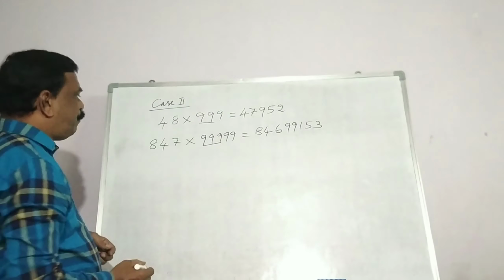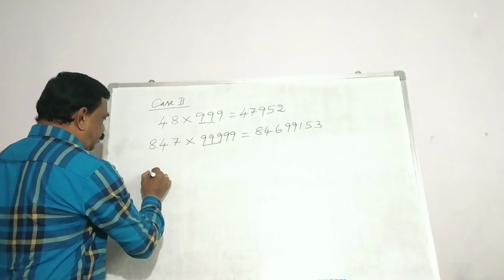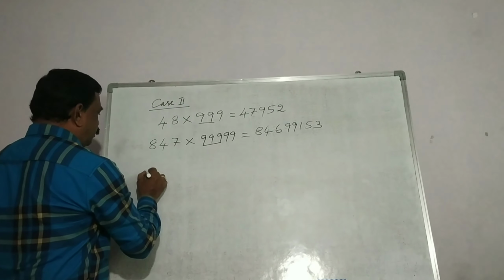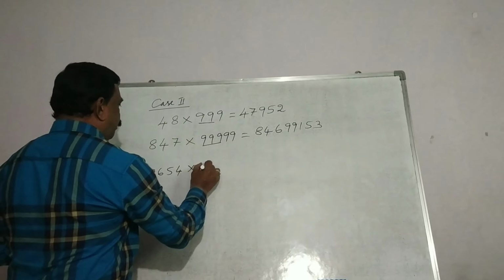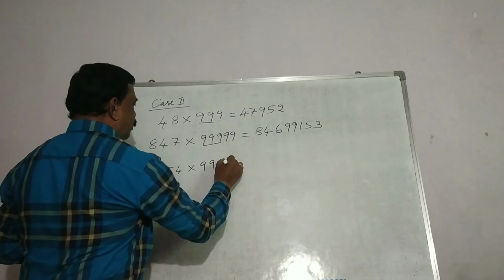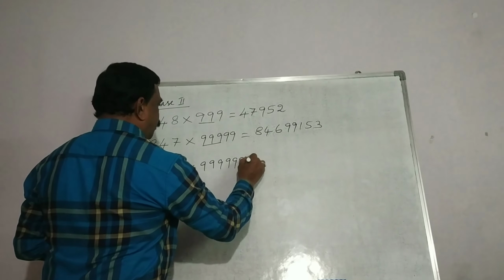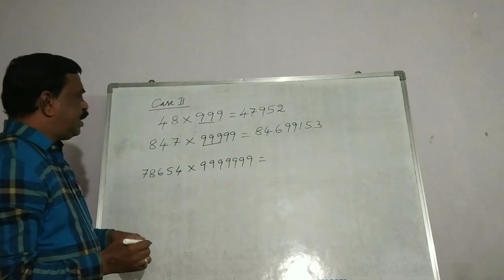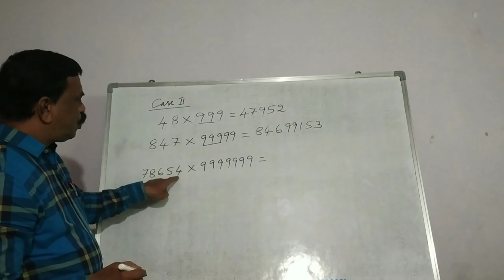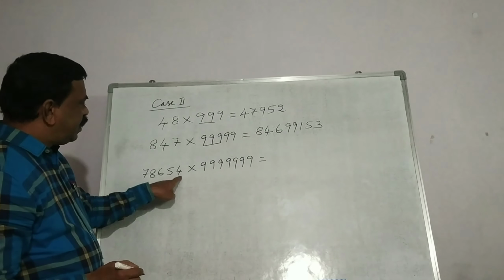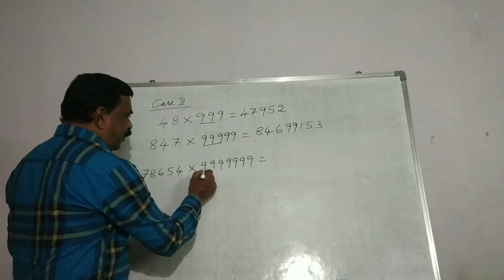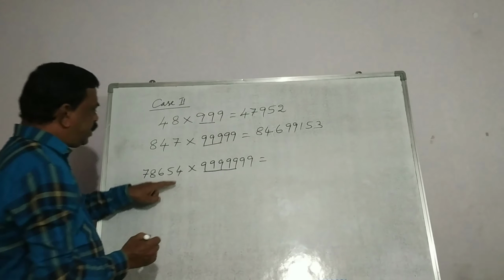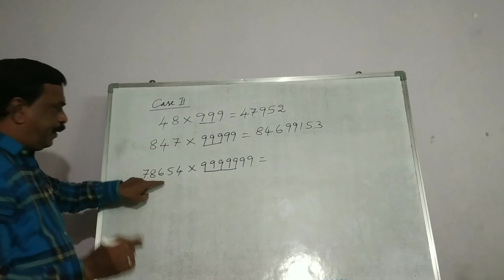Very easy. Let us take one more. Now see, 78654, 5 digits are here. 1, 2, 3, 4, 5, 6, 7 digits are in the 9s. So underline 5 digits here. Now this number is reduced by 1.